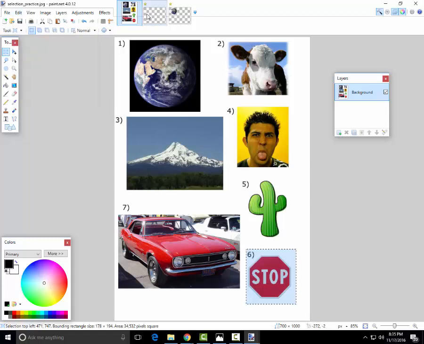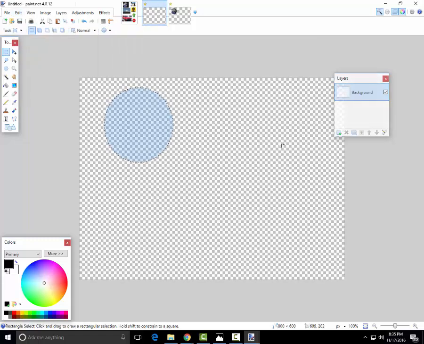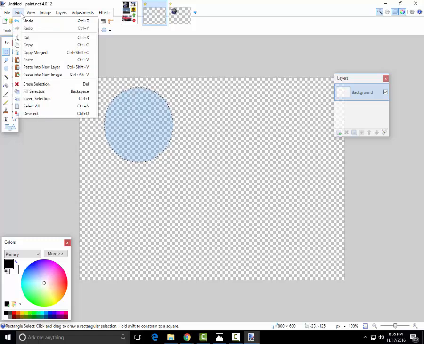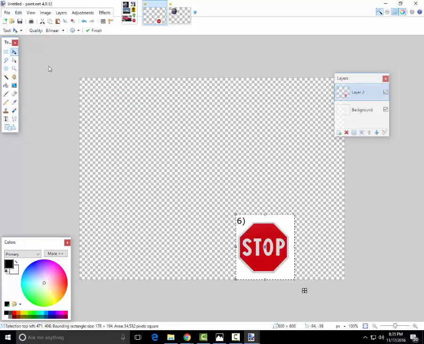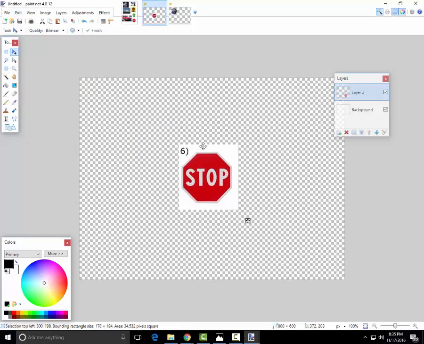Okay, we want to go to our work file. We want to edit, and again we want to paste it onto a new layer, like that. And we can even move it here like that. Now we want to cut out the stop sign.